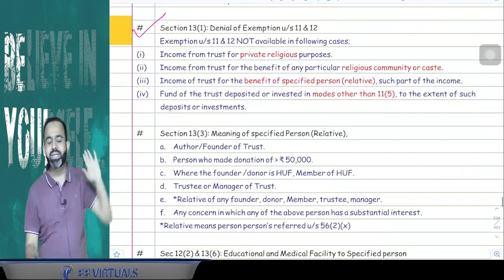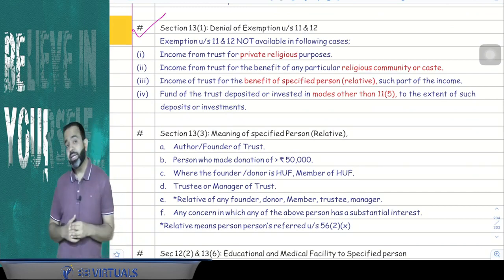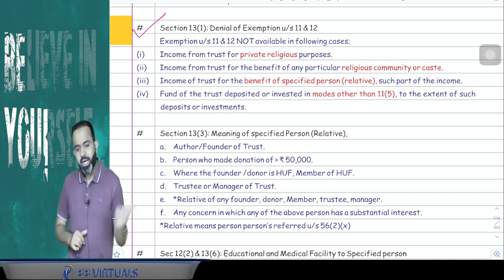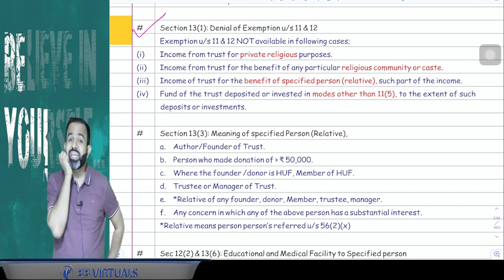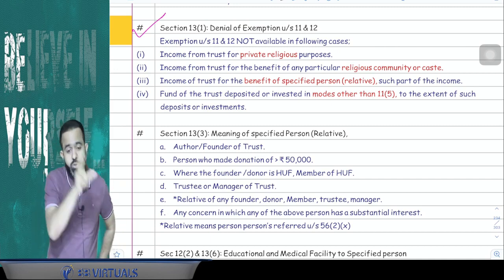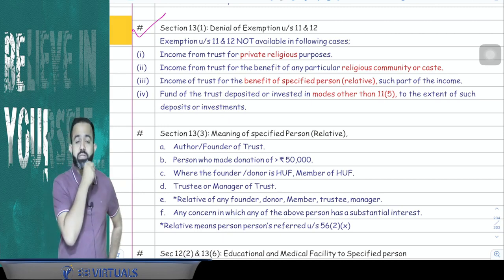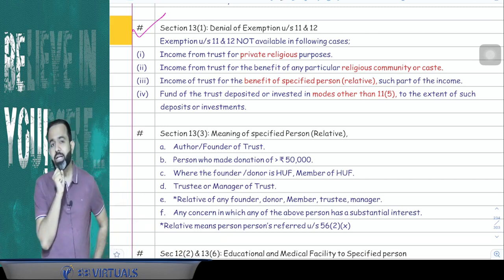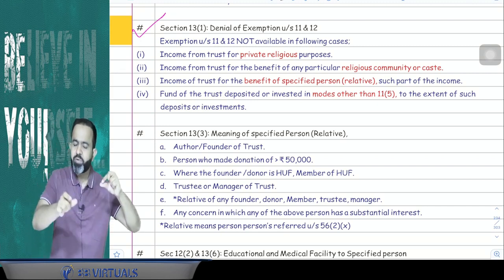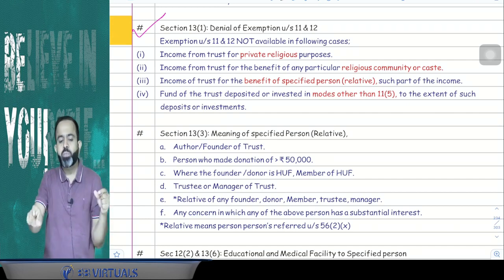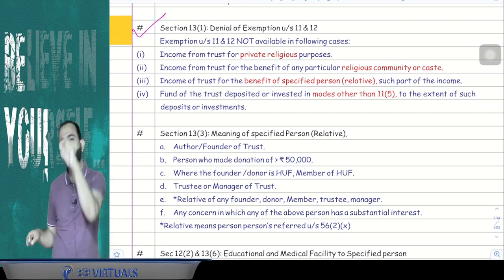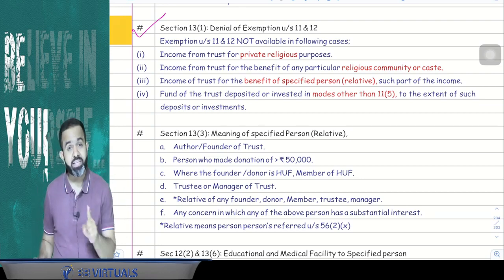So here the lawmaker says in section 13(1) that if any trust is for a private religious purpose or a specific caste, community, religion, then exemption is not available. And the third point says that if trust money or trust asset is used for the benefit of any relative of the trust, then also guys exemption will not be available. But whatever part of income they have used for the benefit of a relative of the trust, only that part of income will be taxable in the hands of the trust, under section 115BBI at the rate of 30%.